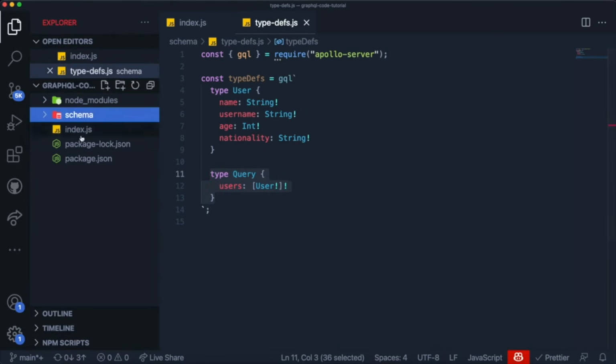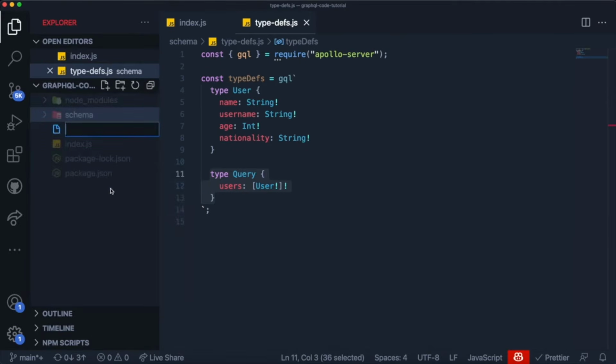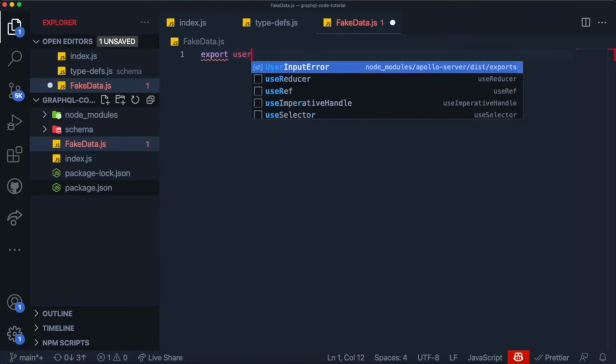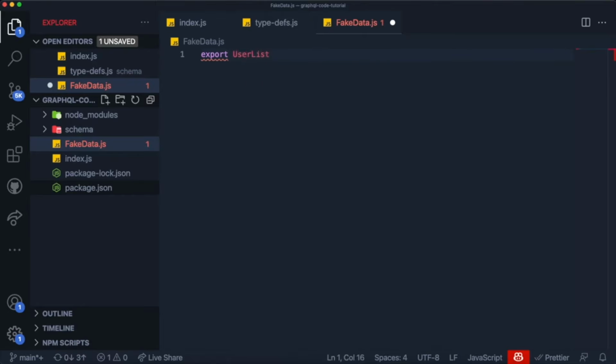So what I want to do is I'm going to create a file over here, and let's call it fakedata.js. And inside of here, I'm going to have a list called UserList, like this. And what I want to do is I'm going to come over here and add the fake data, and I'm going to come back in a second just to show you guys all the fake data done.